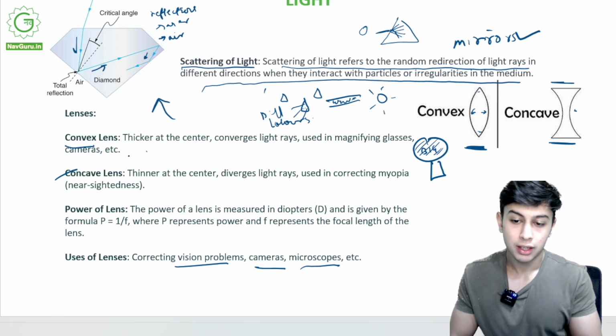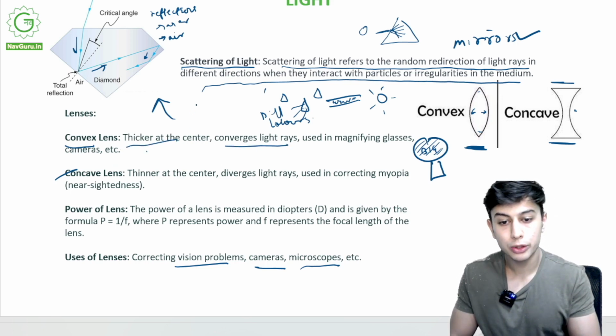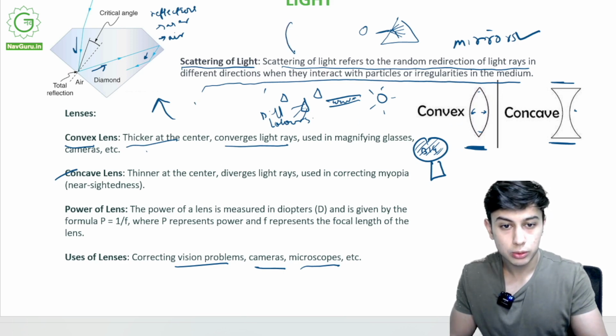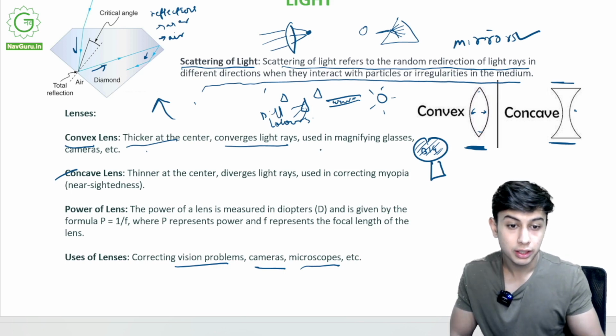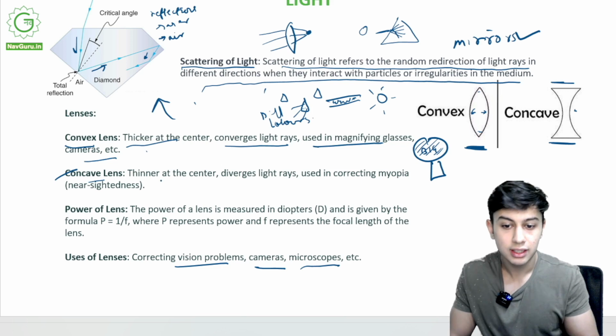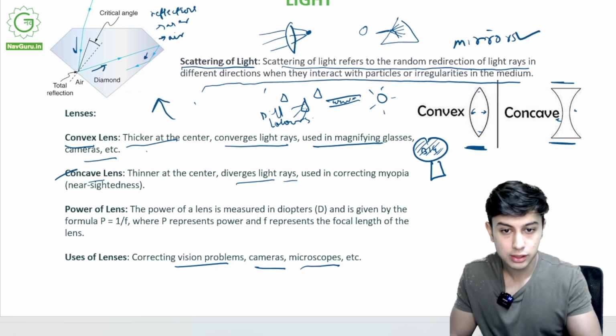Convex lens, thicker at the center, converges light rays. What do you mean by converging light rays? When light rays pass through this, they will bend to a particular converging point. This is used in magnifying glasses, cameras, etc. And a concave lens is thinner at the center. It gives divergent rays. What does this do?